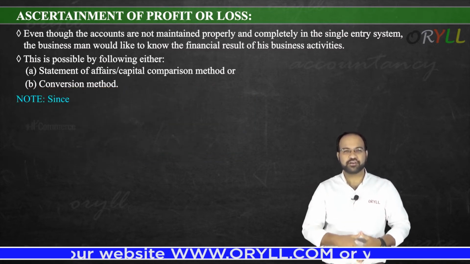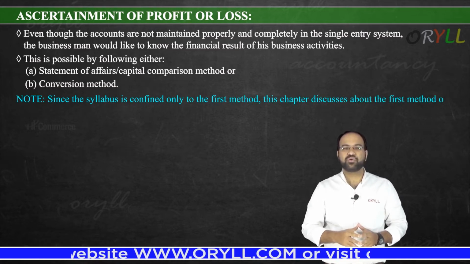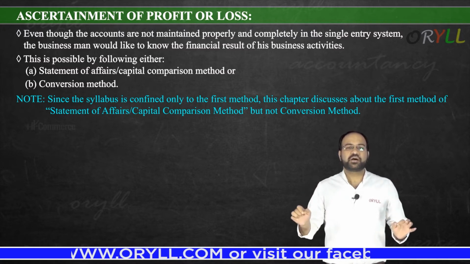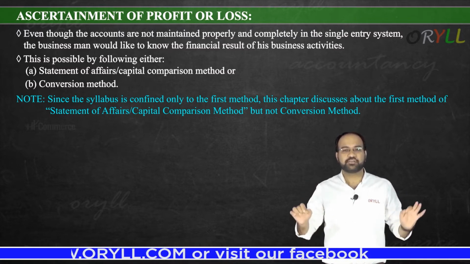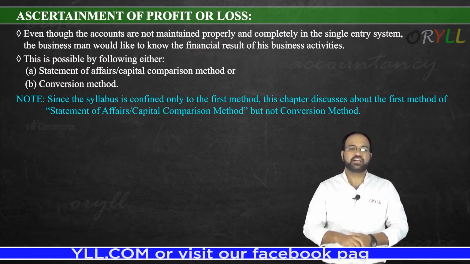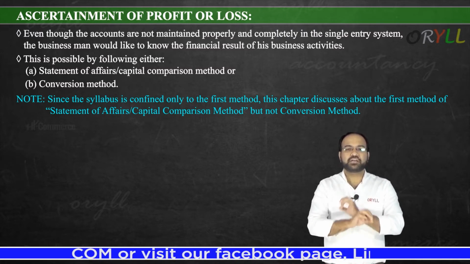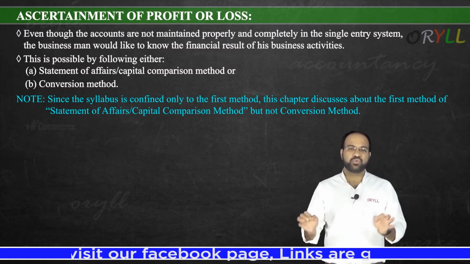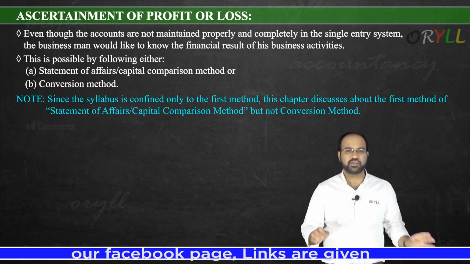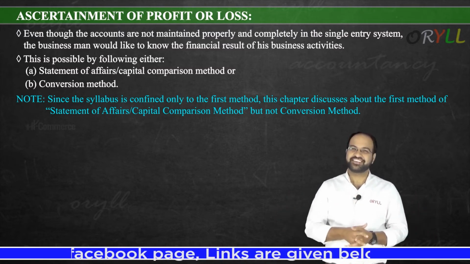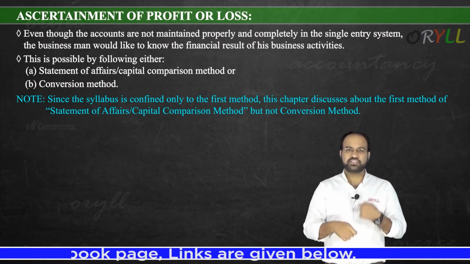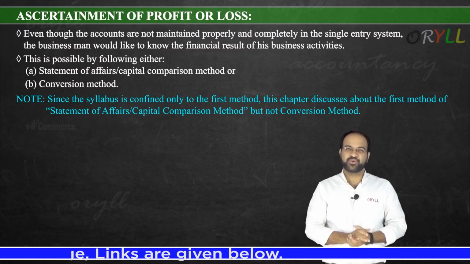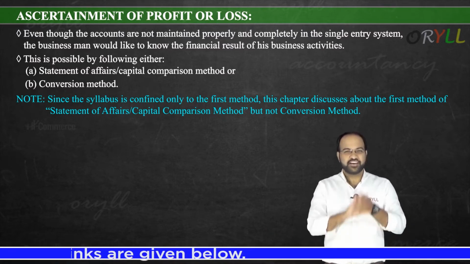But see this note here: since the syllabus is confined only to the first method, that is the statement of affairs method, this chapter discusses only the first method of statement of affairs, or capital comparison method, but not the conversion method. It means your syllabus is talking only about the first method, so we will not talk about the conversion method. We'll just see what is meant by conversion method, but we will not go into detail. So this was the topic.